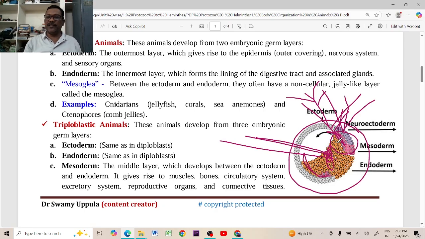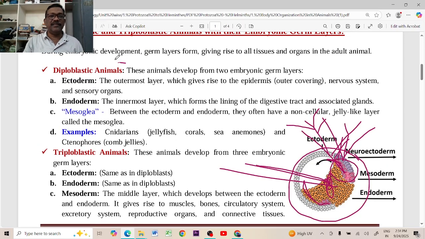From these mesodermal cells, all the remaining organs in our body are developed. Some cells are differentiated and form the muscle cells, some cells are differentiated and form the areolar tissue, some cells are differentiated as the heart tissue, heart, some as kidneys, and some form the reproductive organs. Like that, the total body is developed. That is called the organogenesis. After the formation of three germ layers in the embryo, that is called the triploblastic animal. In the triploblastic animals, after the formation of three germ layers, organogenesis takes place. Complete organs are developed after completing the embryonic development.